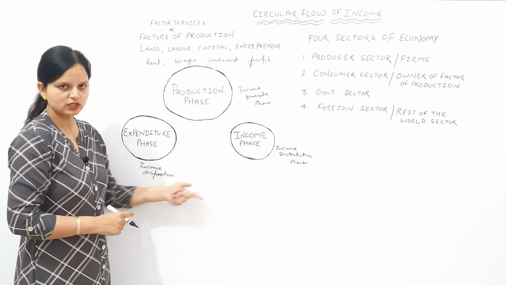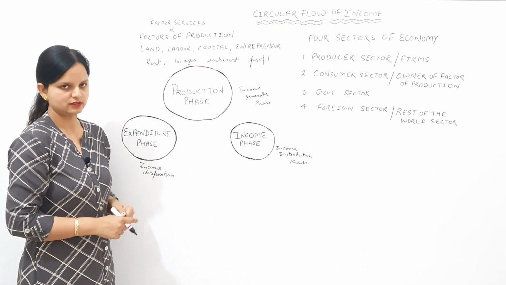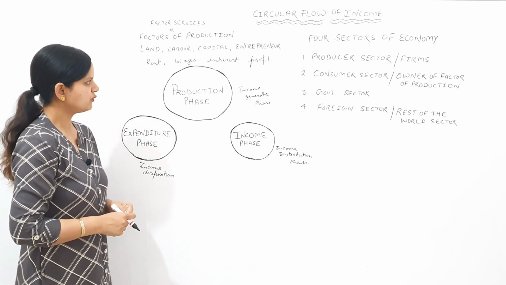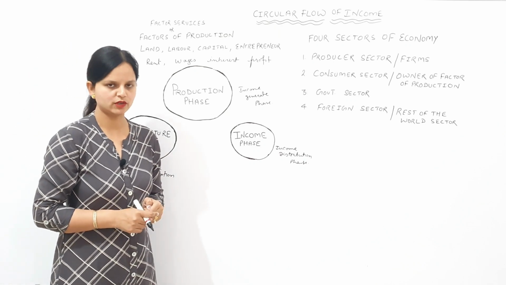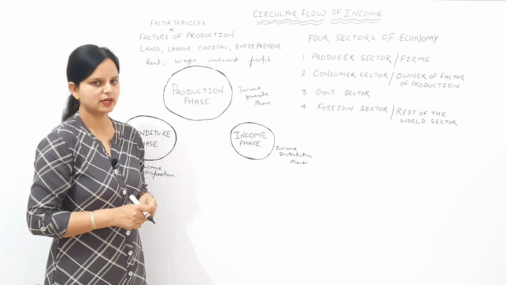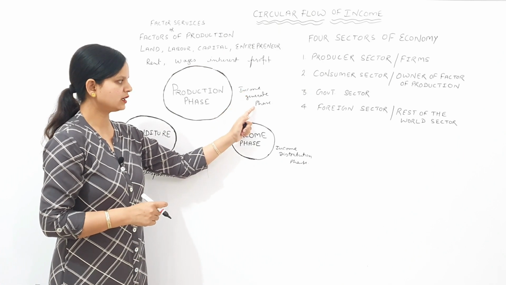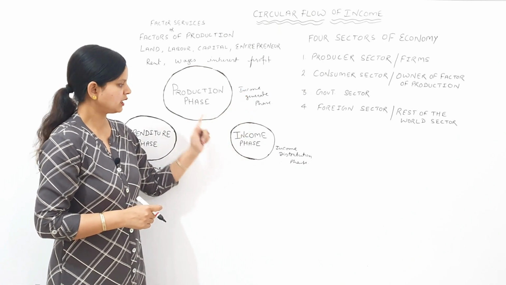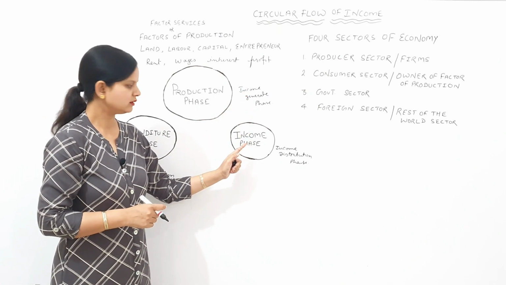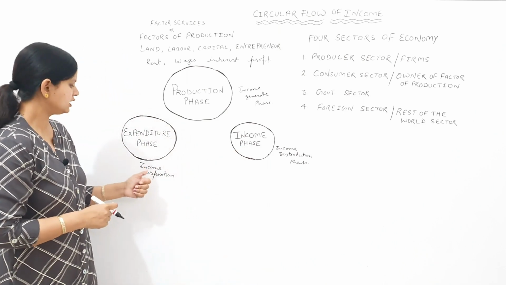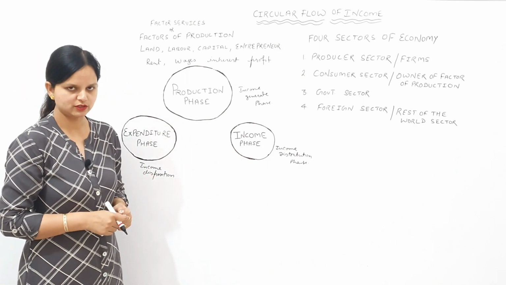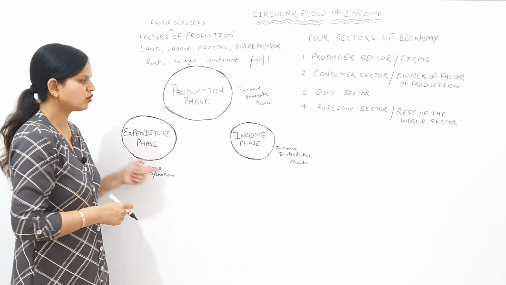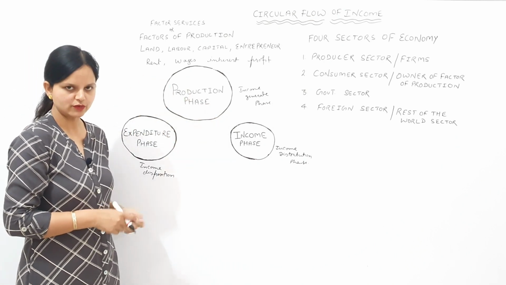It is an unbroken circularity. It never ends. It never stops. So here we come to the definition of circular flow of income. Circular flow of income refers to generation of income in the production phase, distribution of income in the income phase, and disposition of income in the expenditure phase. So this is unbroken circularity. This is called circular flow of income.